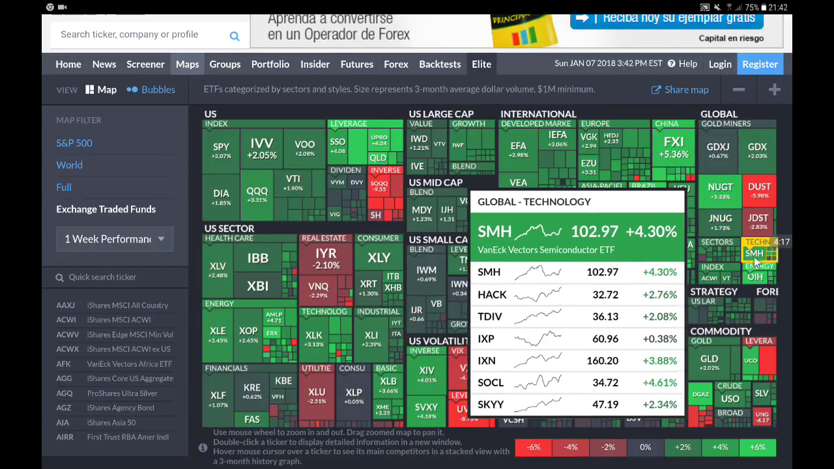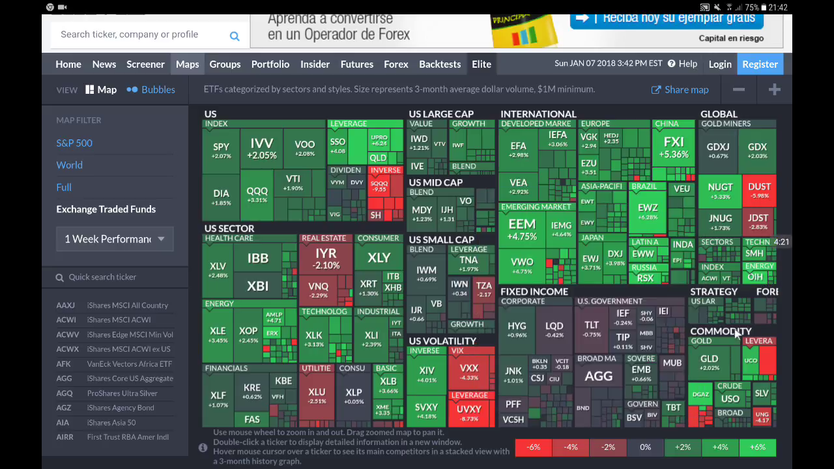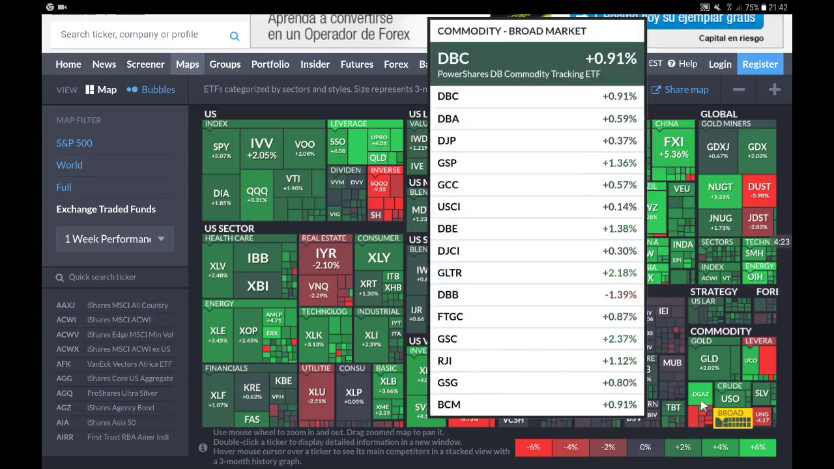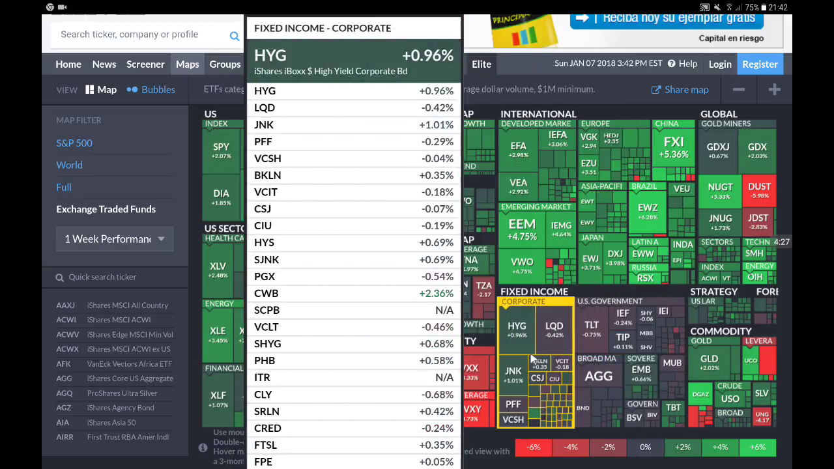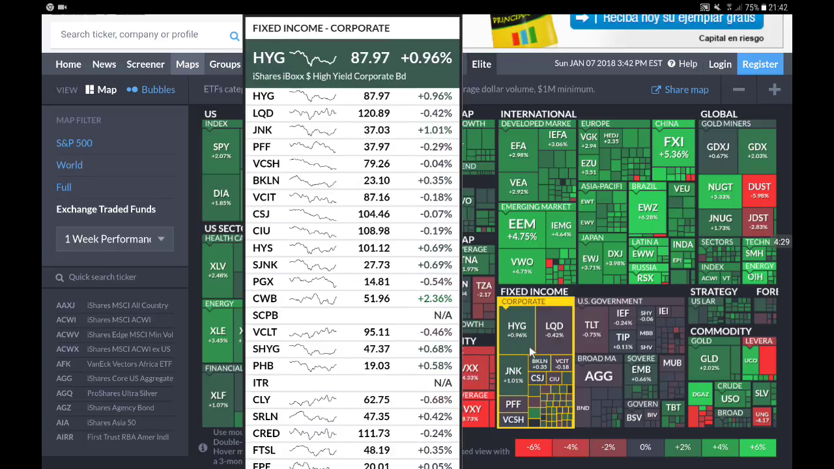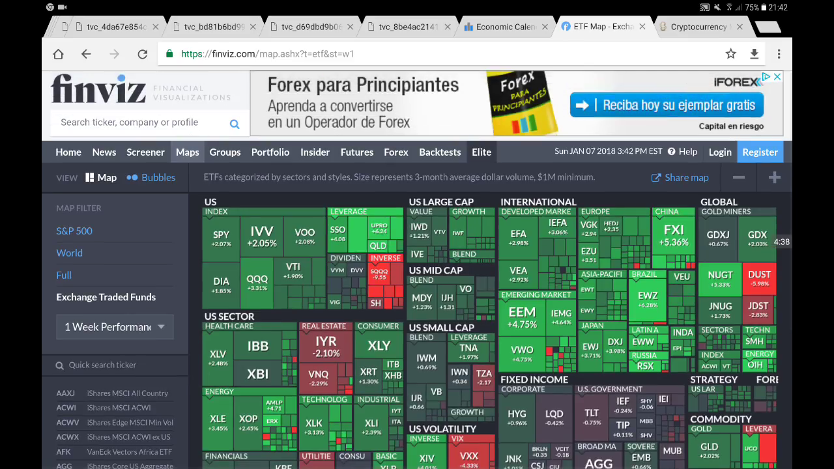Technology over here, you see hack and everything looks green. So everything bullish. Energy, bullish on energy. Commodities, bullish on commodities. Gold, great week for gold. And over here, fixed income is flat. You see corporate bonds flat and government bonds flat also. So now let's move on, and now let's see the performance. Let's have a look at some charts.